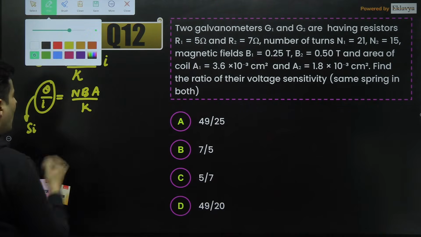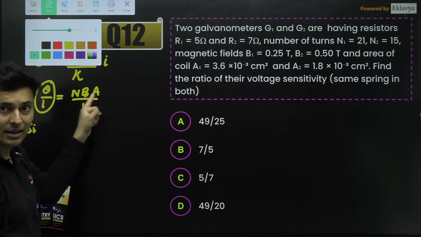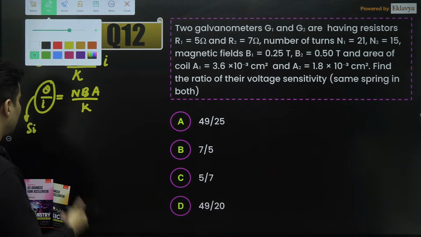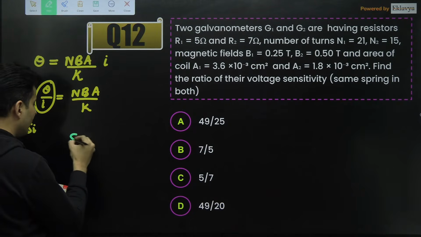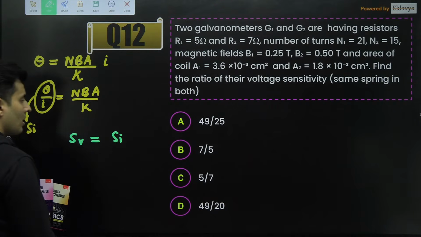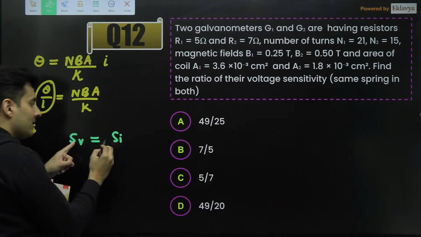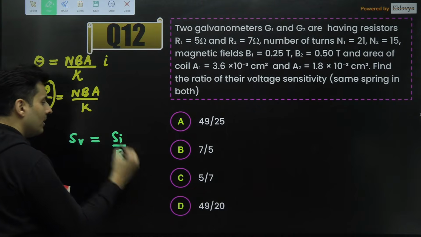Now, next thing, how do I calculate voltage sensitivity from it? N is turns, B is field, A is area, K is the torsional constant, by the way. So the formula goes like this. The voltage sensitivity is current sensitivity. Now, usually voltage is I into R, right? For sensitivity, it becomes division.